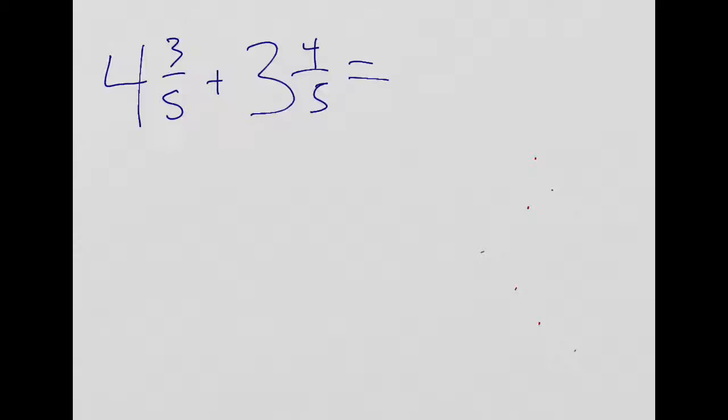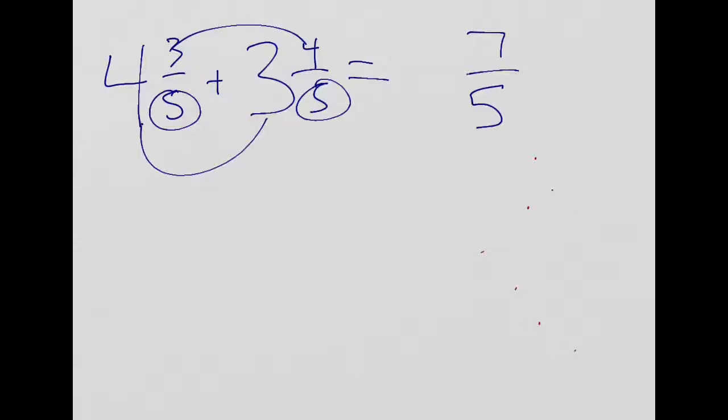Okay, so let's say we had 4 and 3/5 plus 3 and 4/5. Same thing, common denominator, so we're good on the fractions. We're just going to add our numerators. Yes, we see that it's an improper fraction, but let's get our whole number there first. 4 plus 3 is 7. 7 and 7/5. That's a problem.